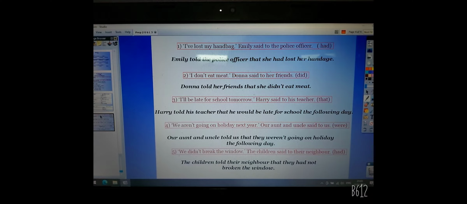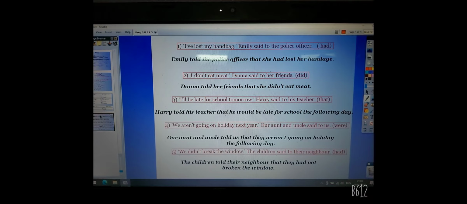Number two, "I don't eat meat," Donna said to her friends. As we said, said to is changed into told, so Donna told her friends. We are going to join with that, and I here is changed into she. The sentence is in the present simple, so it's changed into the past simple, so that she didn't eat meat. Again, Donna told her friends that she didn't eat meat.